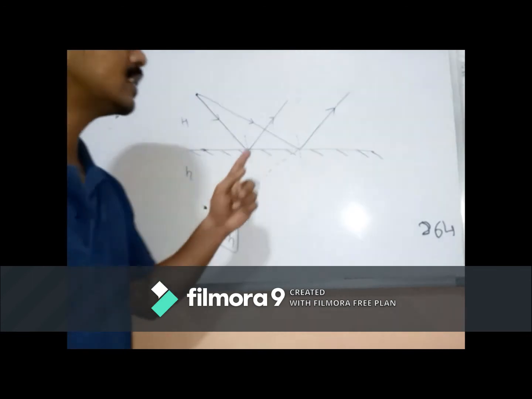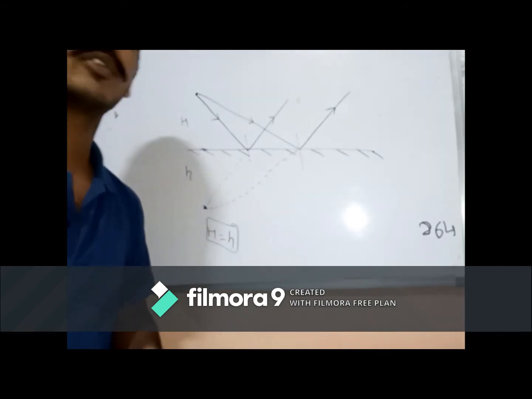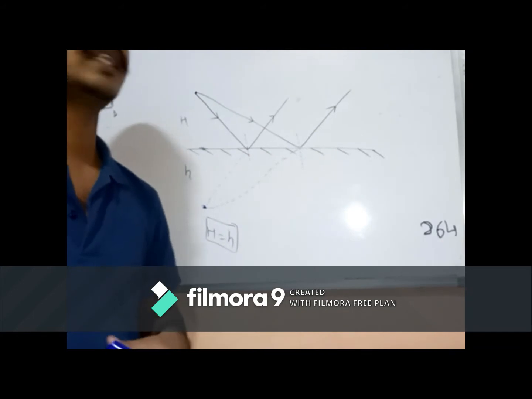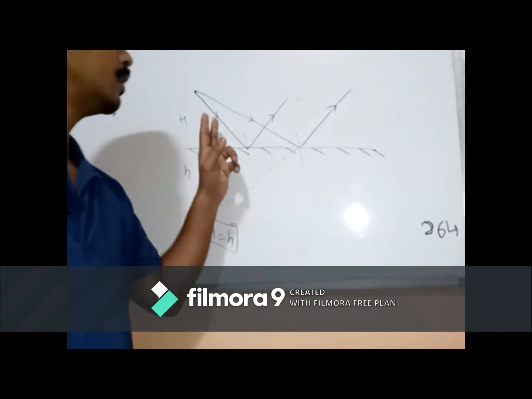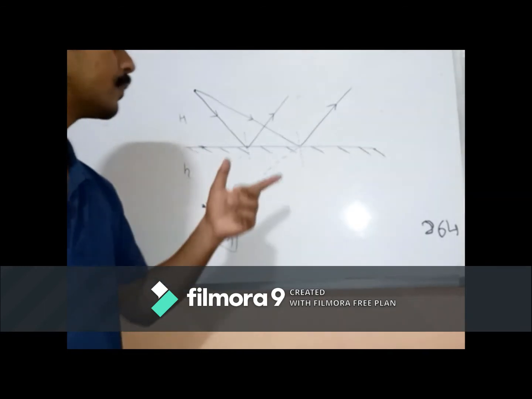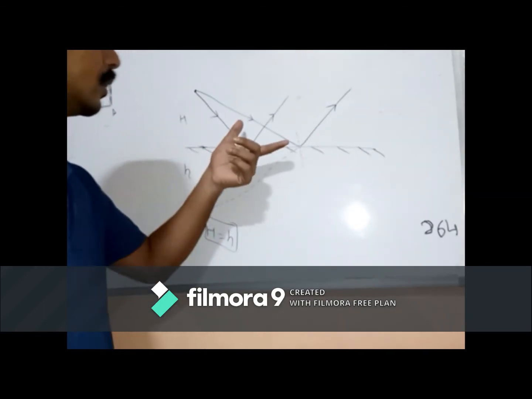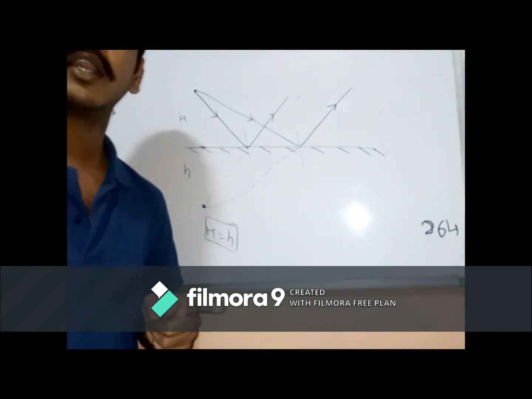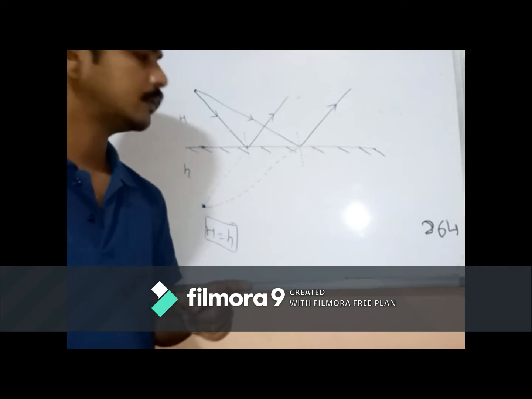And in this case, you can tell about the properties of the image formed. As you can see, the rays of light are not actually meeting, therefore the image formed is a virtual image. And the image will be laterally inverted.